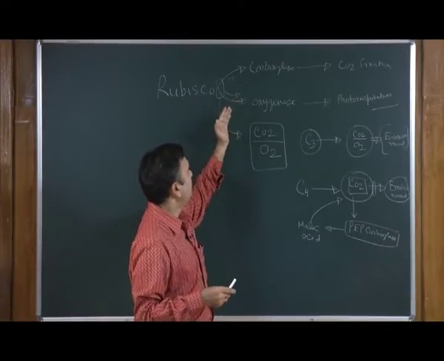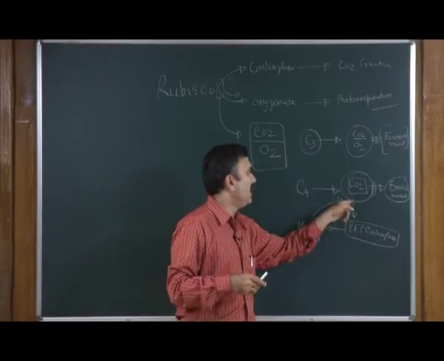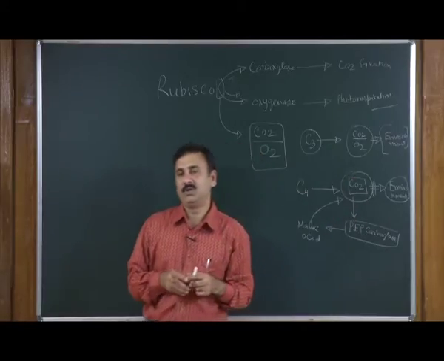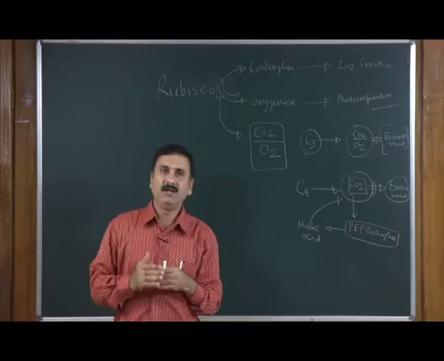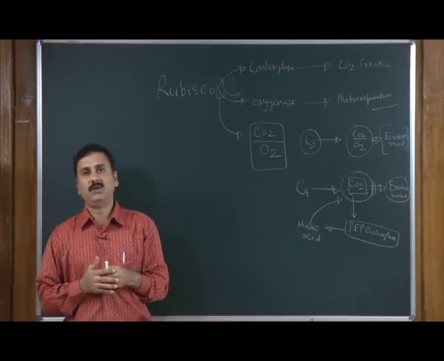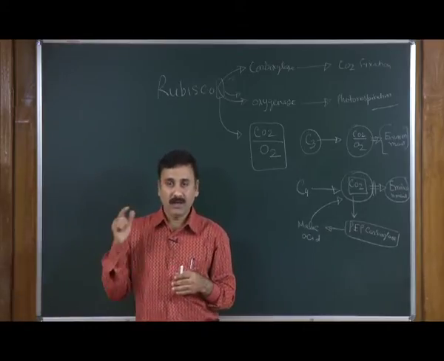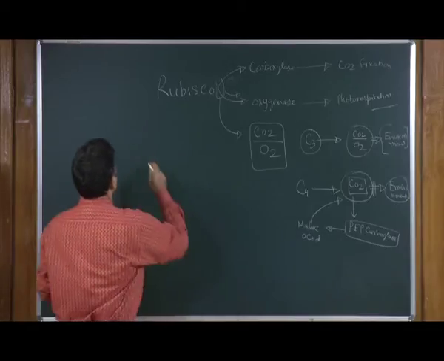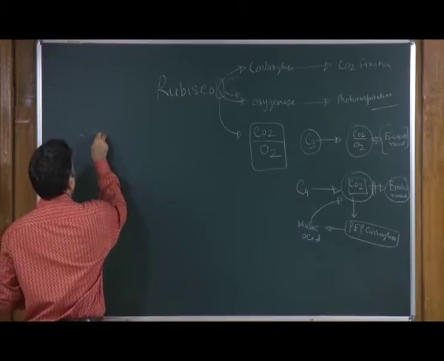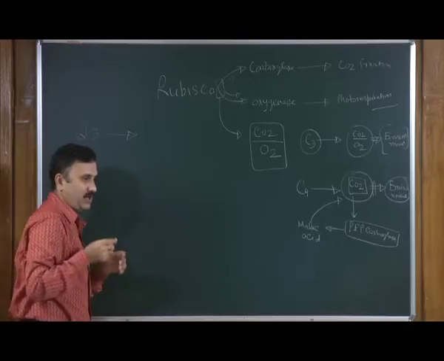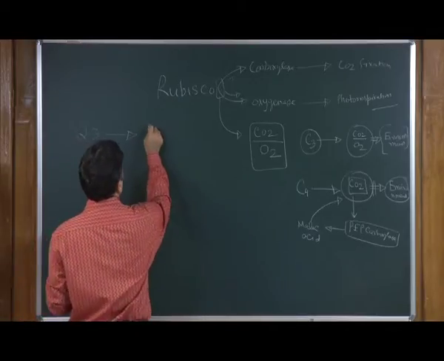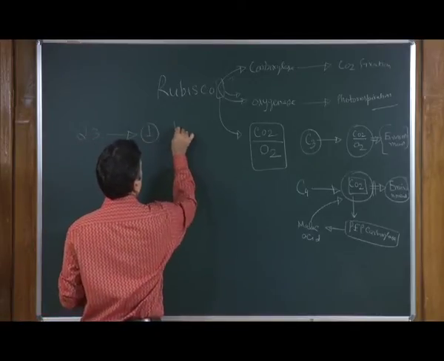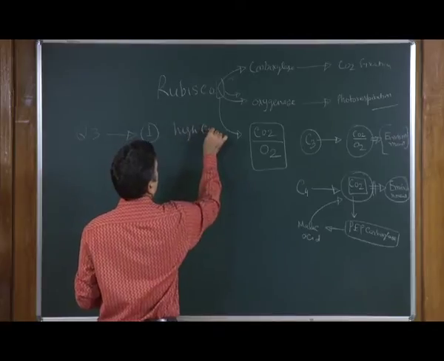And because of this secondary fixation and because the CO2 concentration is going to be very high, the ultimate production is going to be very high. On the other hand, question number 3: why is there more production in the case of C4 plants? Number 1, because of high carbon dioxide.